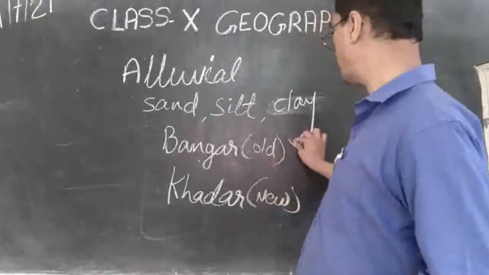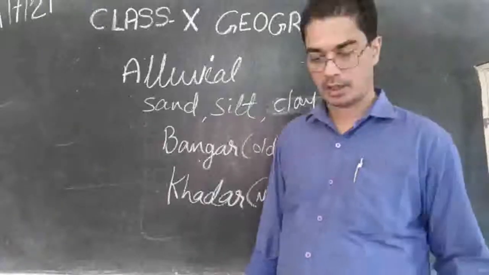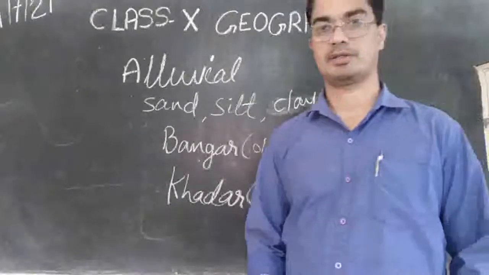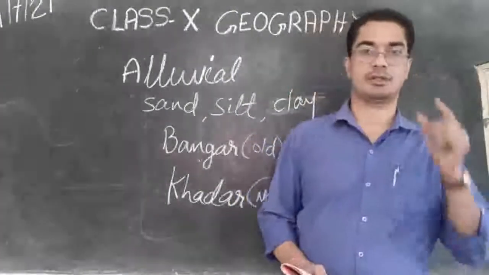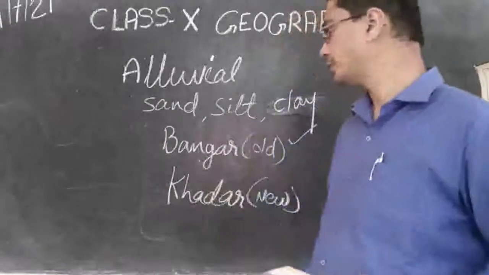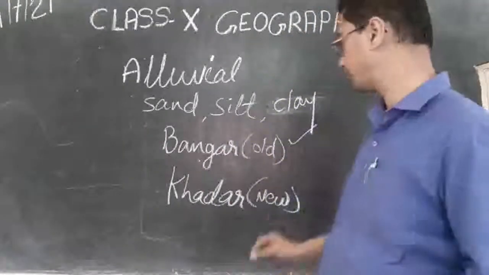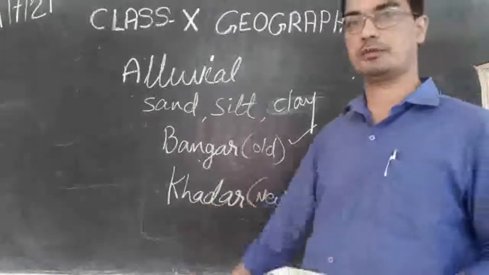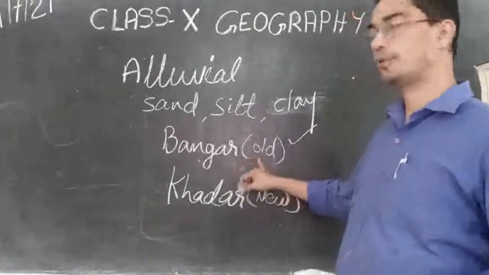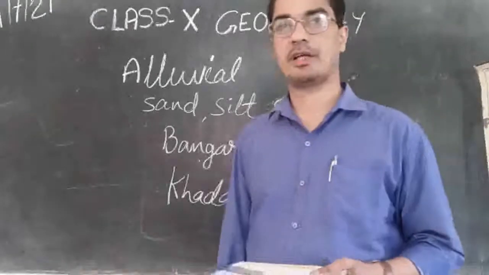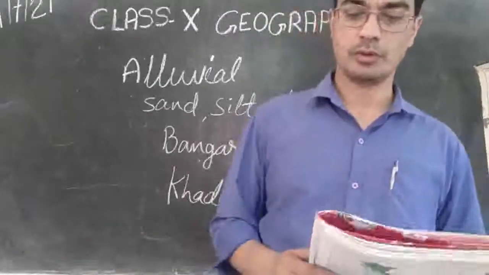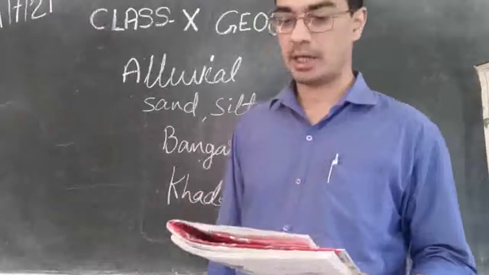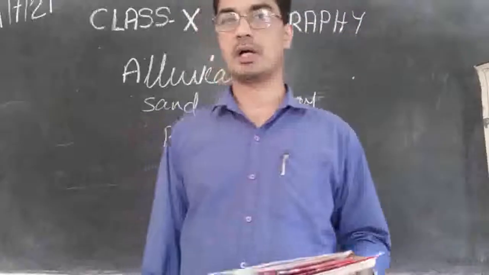So in this old alluvial soil, we will find more calcium contents. That is good for cultivation of crops. Therefore, which soil is good for cultivation? New Khadar, new alluvium soil or old alluvium soil? Old one is better because there is a lot of calcium content. And Khadar has more fine particles and is more fertile than Bangar.